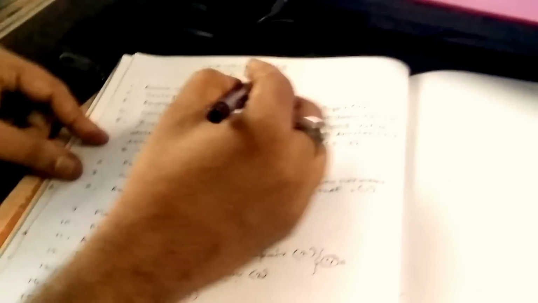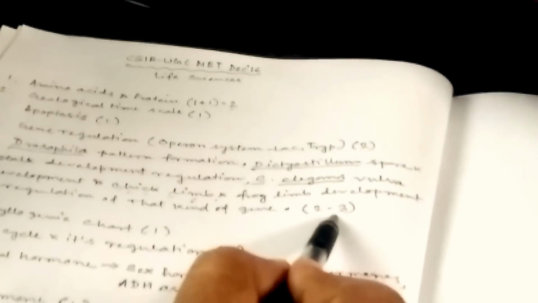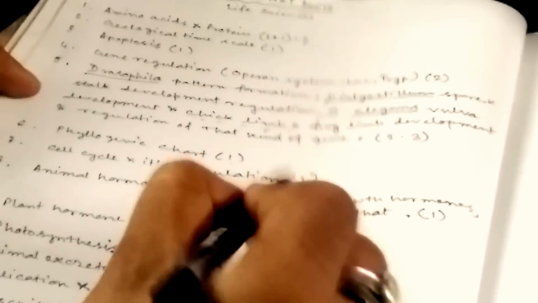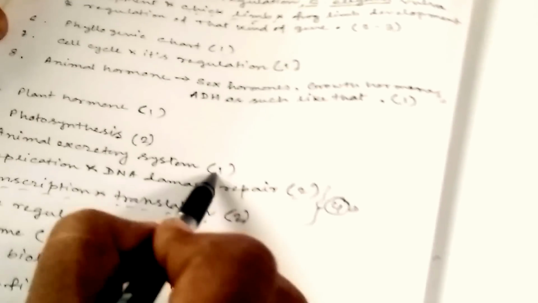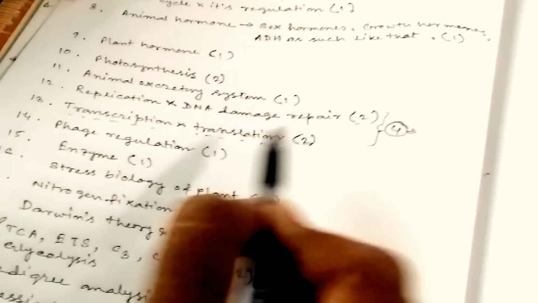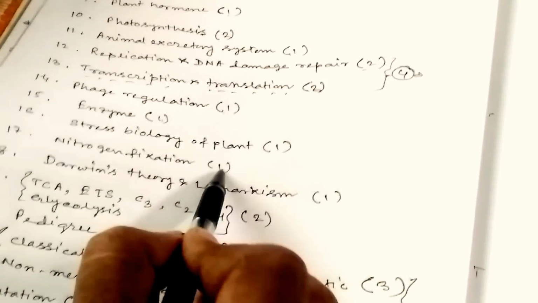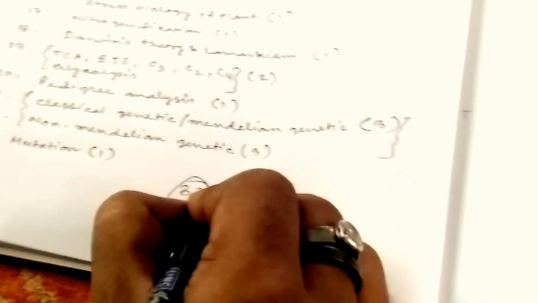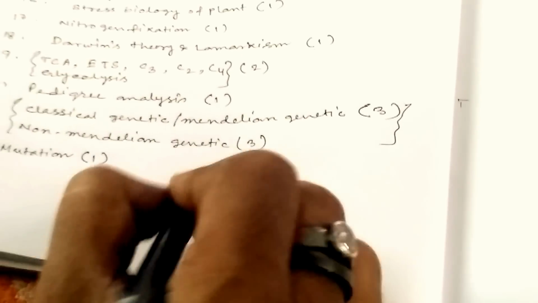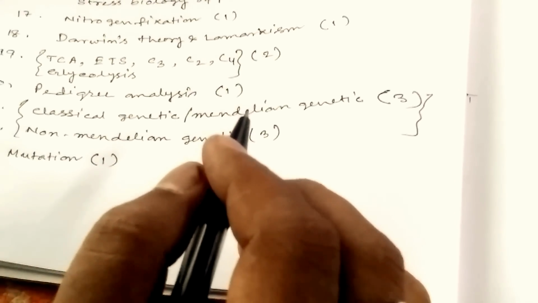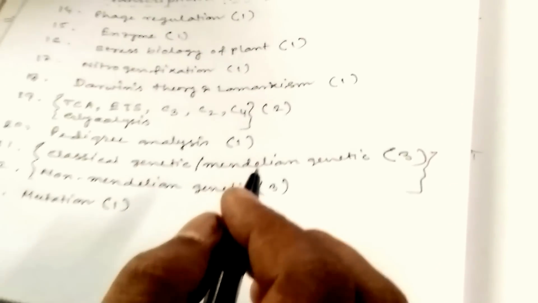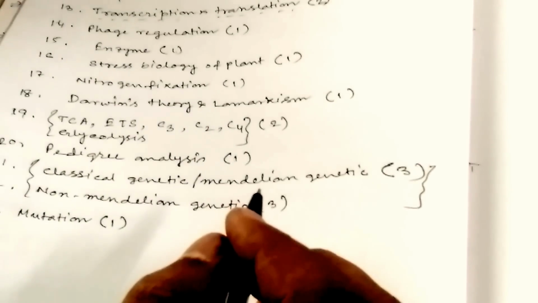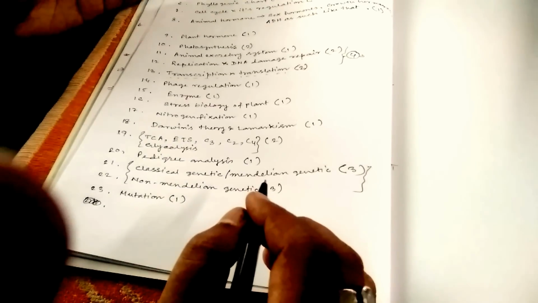So let's count it. Total number of questions: 2, 1, 3, 4, 5, 6, and 3, 9, 10, 11, 12, 13, 14, 15, 16, 20, 22, 23, 24, 25, 26, 27, 29, 30, 36, 37. You can get 37 questions from here, obviously, without preparing ecology, animal behavior and evolution, biotechnology, such kind of harder topics, or instrumentation biology.